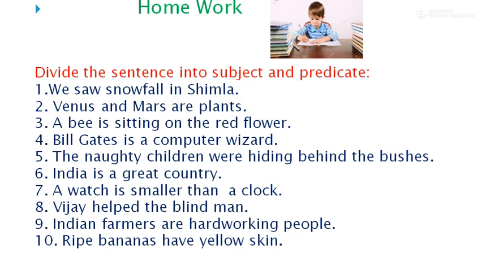Second sentence, Venus and Mars are planets. Third sentence, a bee is sitting on the red flower. Fourth one, Bill Gates is a computer wizard. Fifth one, the naughty children were hiding behind the bushes. Sixth one, India is a great country. Seventh one, a watch is smaller than a clock. Eighth one, Vijay helped the blind man. Ninth one, Indian farmers are hardworking people. Tenth one, ripe bananas have yellow skin.